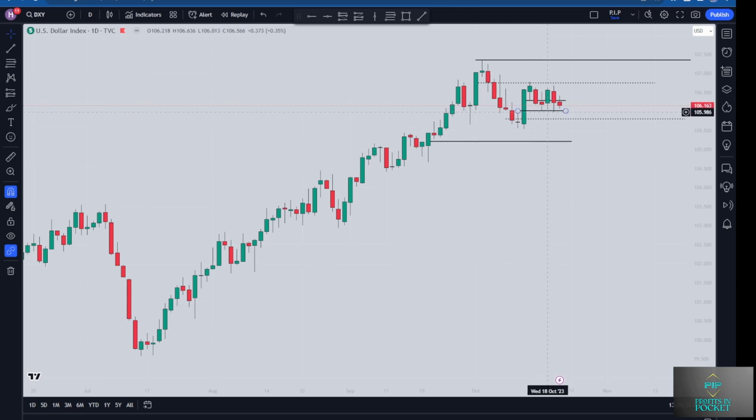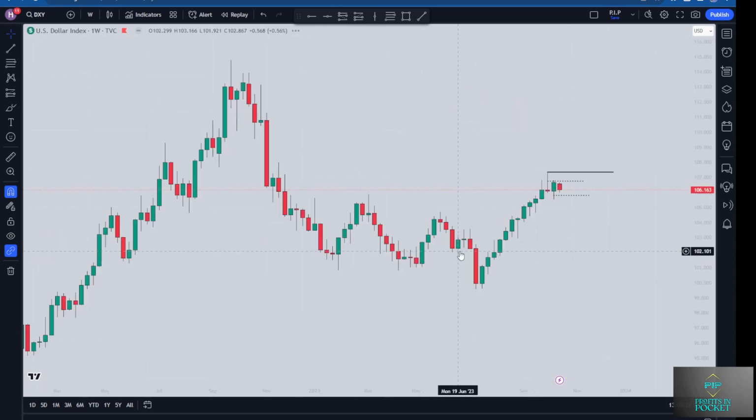Wednesday pretty much traded to the low of Tuesday and back up to the high of Monday. Thursday traded to the high of Monday and Wednesday, back to relative equal lows of Tuesday and Wednesday. And Friday, we traded within the range of Thursday. So we got no expansion towards a bullish target and no close below the 106.01 level to switch our bias bearish. So let's go to the weekly chart and map out what we should be looking for the upcoming week.